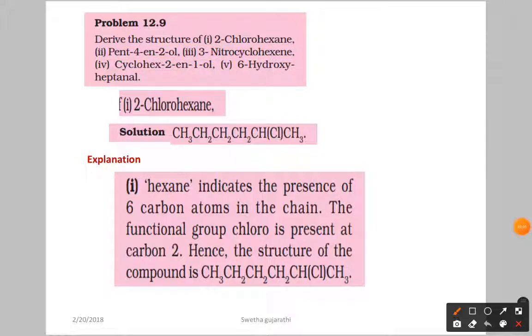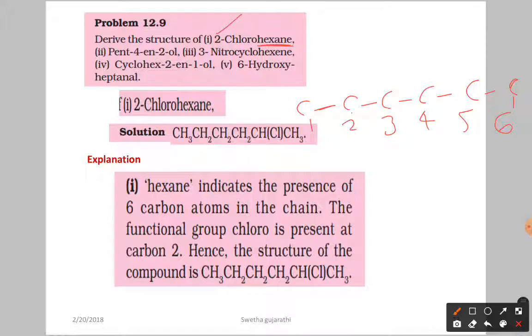So 2-chlorohexane means, if you write the parent chain here, hexane means we have 6 carbon atoms. So you have to write the 6 carbon atoms. Okay. So 1, 2, 3, 4, 5, 6 carbon atoms. Okay. Here is 6 carbon atoms over.